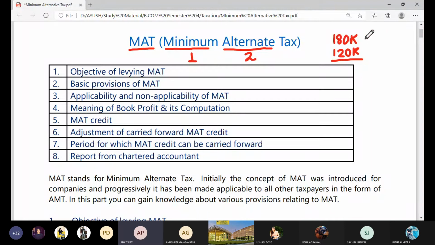Okay, that means you are saying that under the provisions of MAT, government will be taking the higher of the normal tax that we have computed, or MAT that we have computed. That means the higher value of the two. Is it the case? You have to pay the higher of the normal taxation computed by using the normal provisions of income tax, or the taxes computed under MAT.